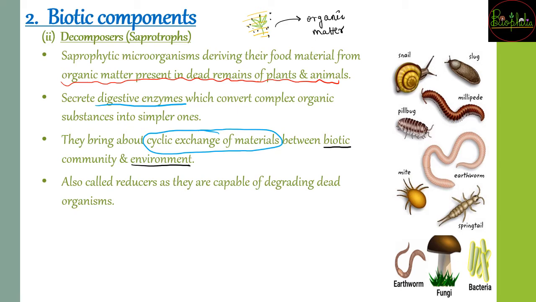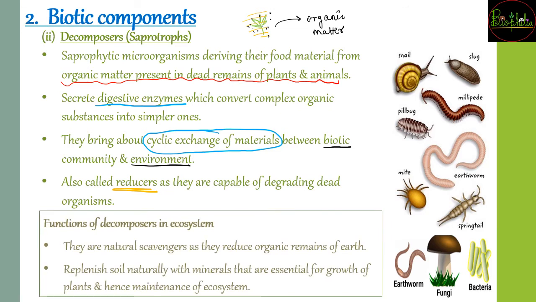Since these are reducing the bonds, breaking the bonds and converting them into a simpler form, they are called reducers, and they are capable of degrading the dead organisms. So here are some examples of different kinds of decomposers which are going to help in the exchange of materials.